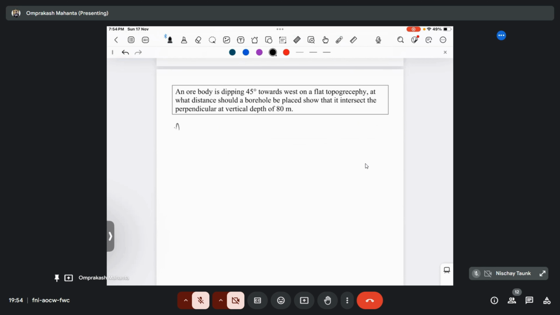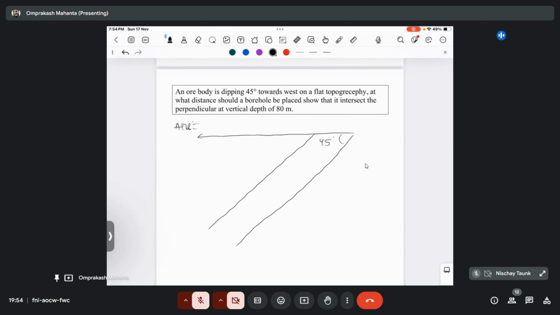An ore body is dipping 45 degree towards west on a flat topography. At what distance should a borehole be placed so that it intersects a perpendicular vertical depth of 80 meter? Okay, so it is saying that an ore body is dipping towards the western side at 45 degree. At what distance should a borehole be placed so that it intersects a perpendicular vertical depth of 80 meter?